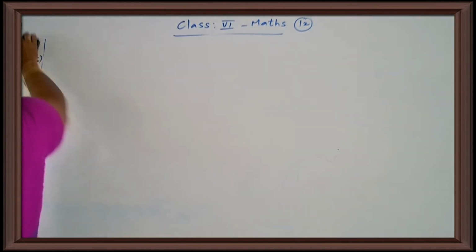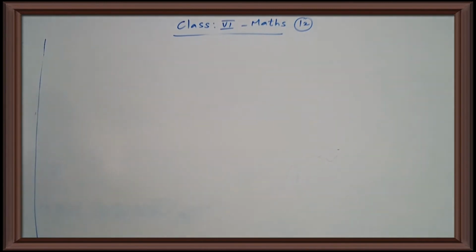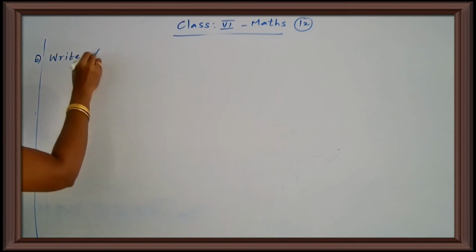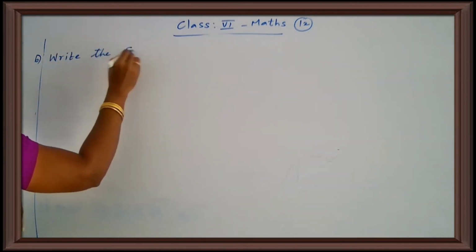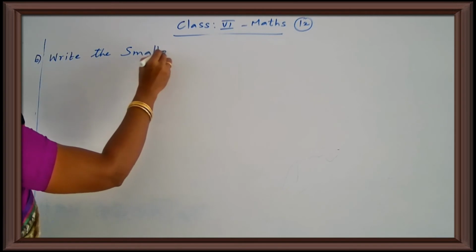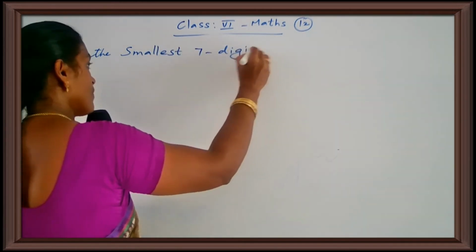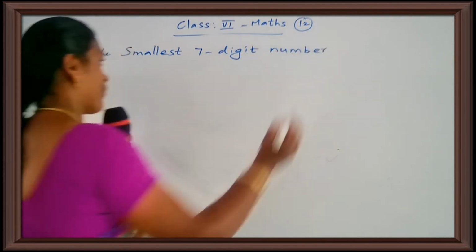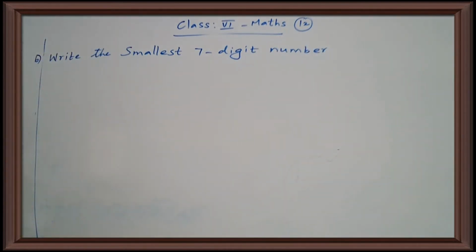Sixth one. Write the smallest 7-digit number. Write the smallest 7-digit number using 3 different digits.